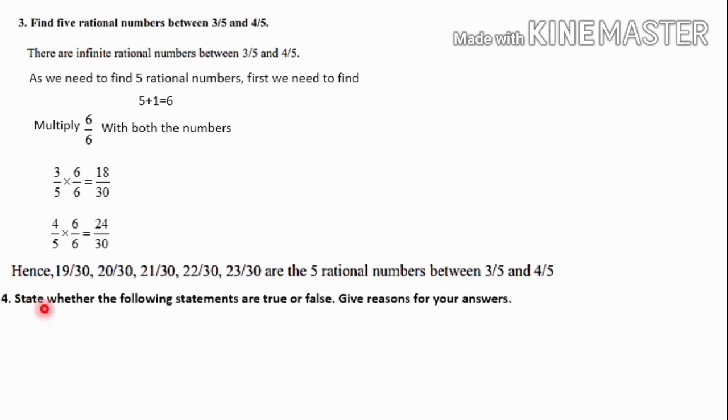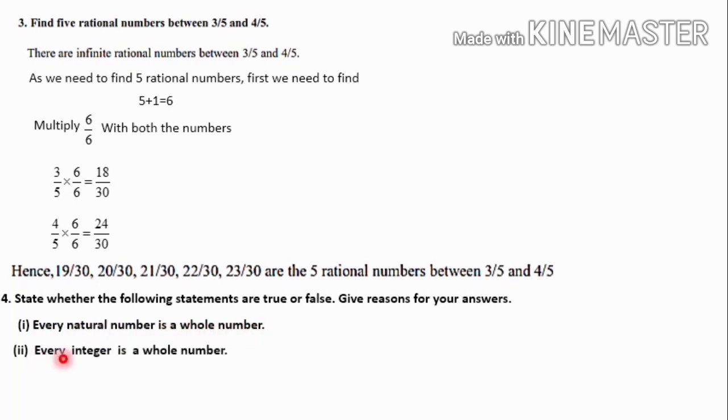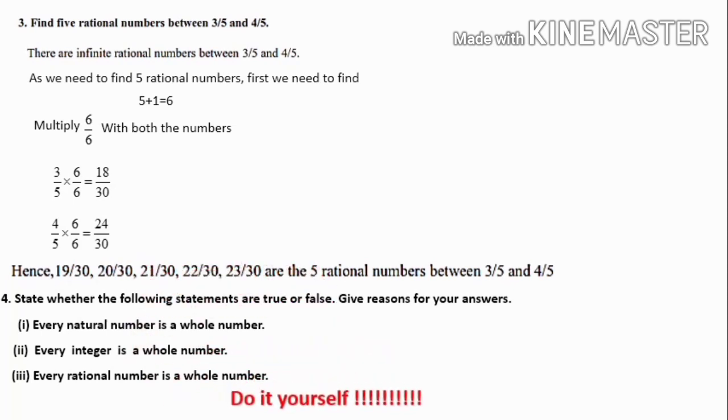Next question, state whether the following statements are true or false. Give reasons for your answer. First question is, every natural number is a whole number. Next one, every integer is a whole number. And the third one, every rational number is a whole number. So these 3 questions come under the definitions of classification of numbers. So please do this one as homework.